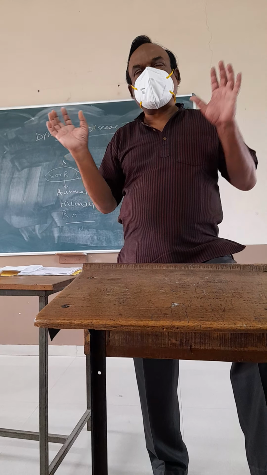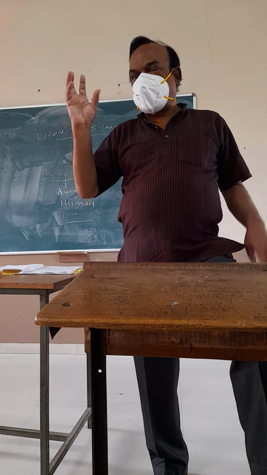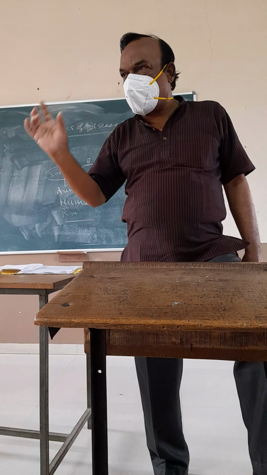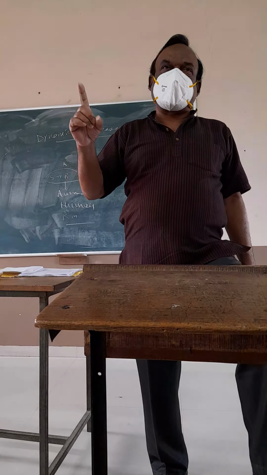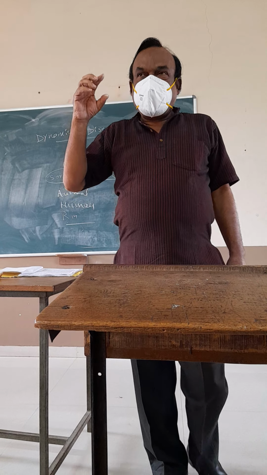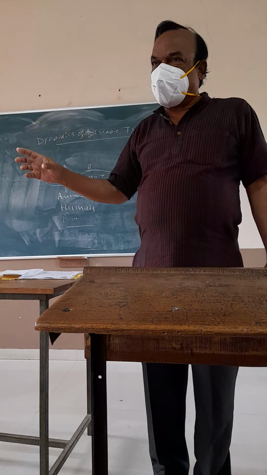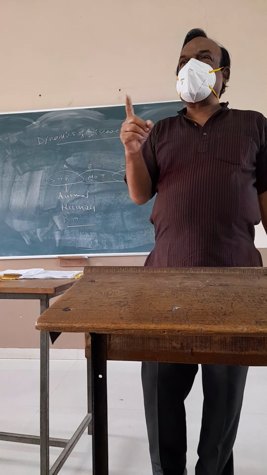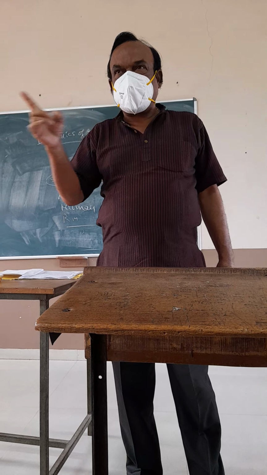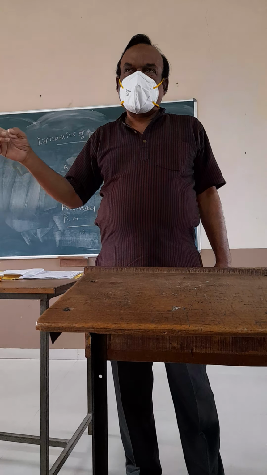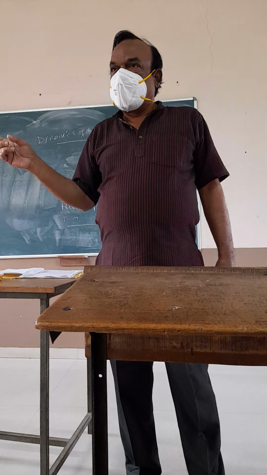Dormant means sleeping stage, resting phase. So the disease agent remains dormant in the soil, and whenever it gets a favorable atmospheric condition, it develops the particular disease. This is called latent period or latent infection.